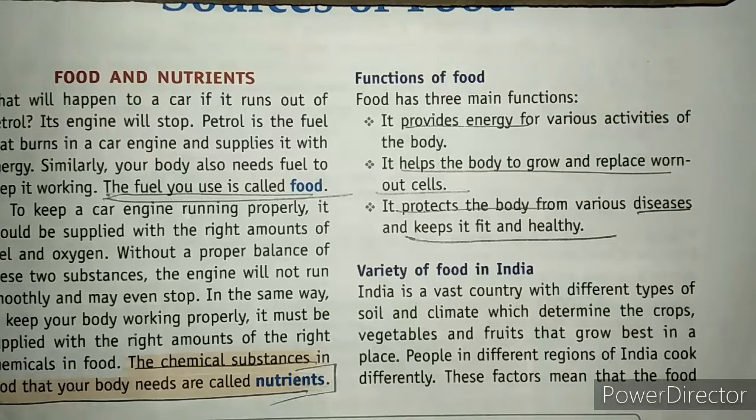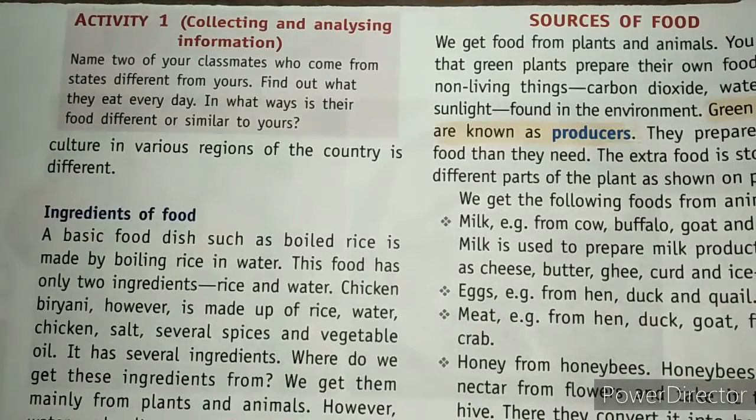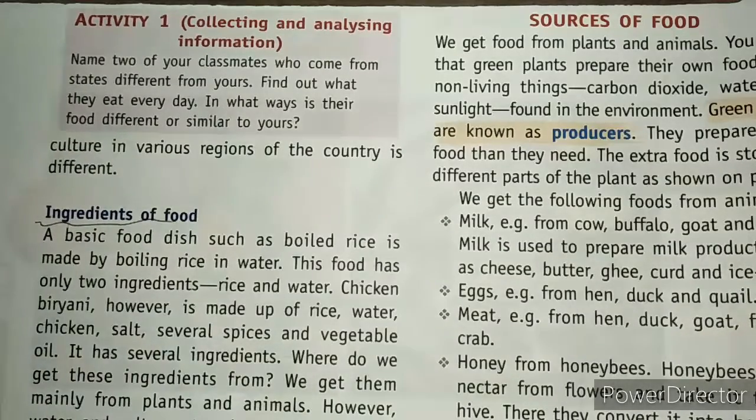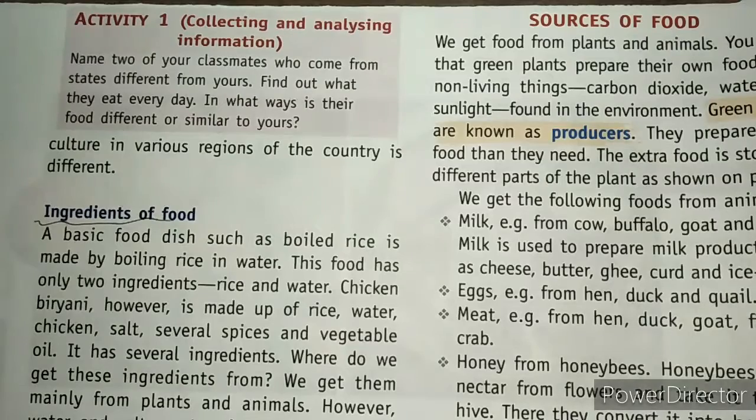As we know very well, India has so many states with different climates and different atmospheric conditions. And with that we have different soils, different crops, and all these things are called ingredients. For example, if you want to make a particular dish, the things that you require for making that dish are known as ingredients. Clear?